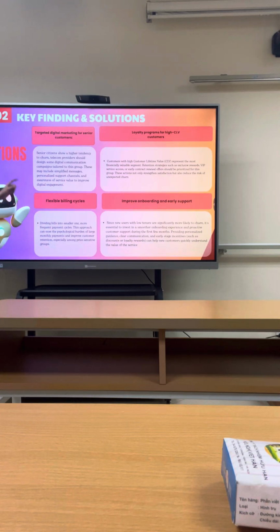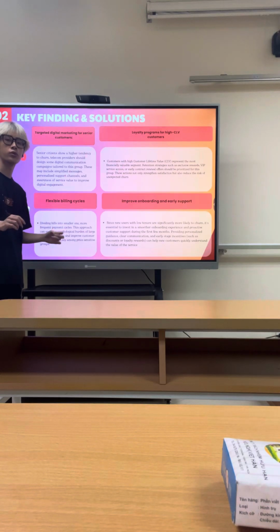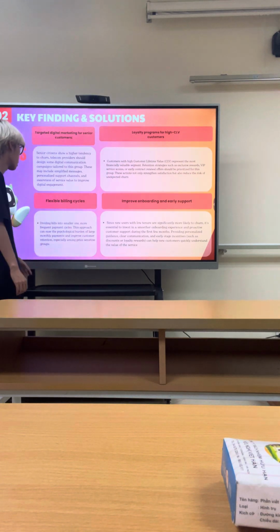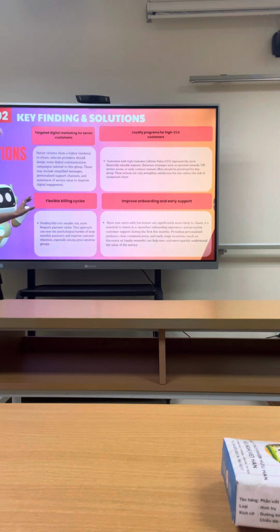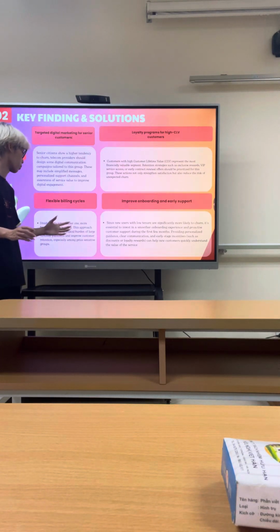The second method is flexible billing cycles for the customers who may feel the value they are getting is not equal to the price they are paying, by dividing bills into smaller, more frequent payment cycles.